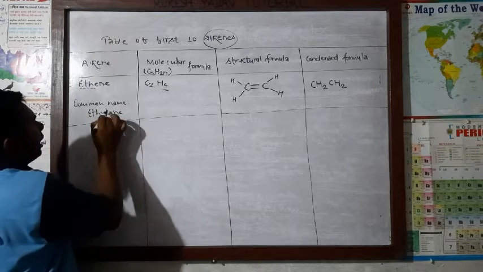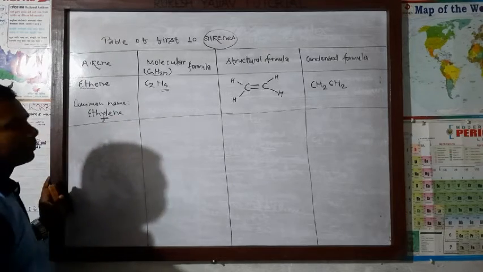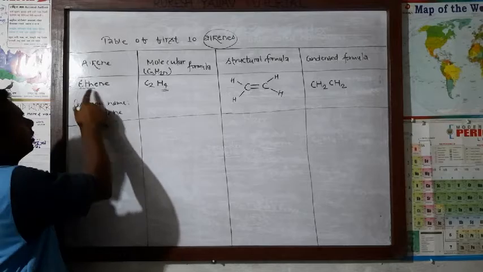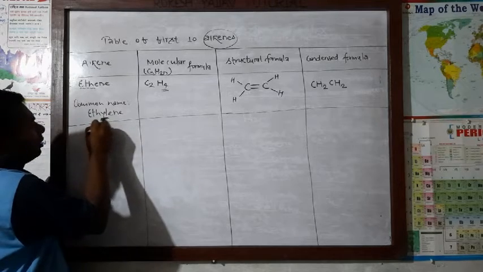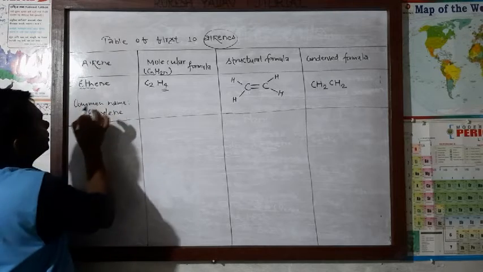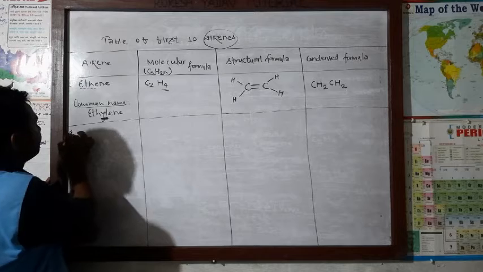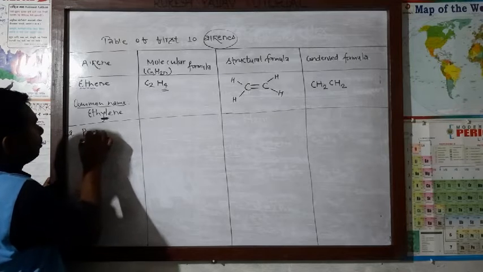Means here, see, "yl" extra we are adding. "Ethene" is already there; if we add "yl" in the middle, then that will be the common name of this ethene, which is ethylene. Very easy. That is number 2. In the same way, propene.